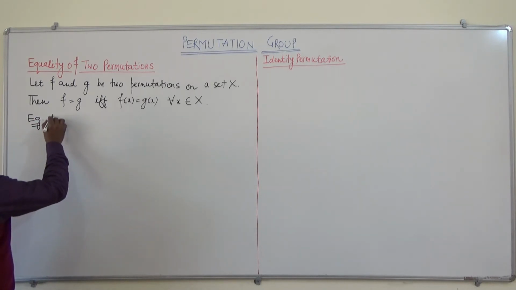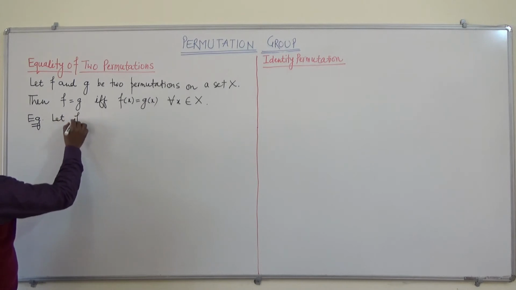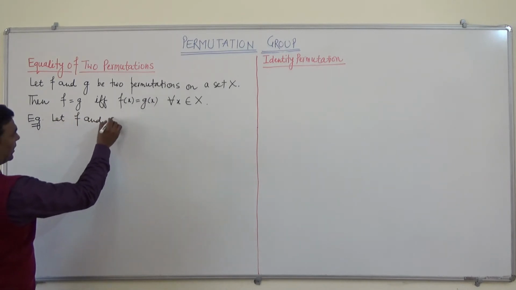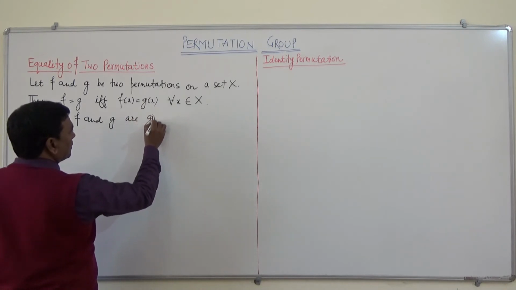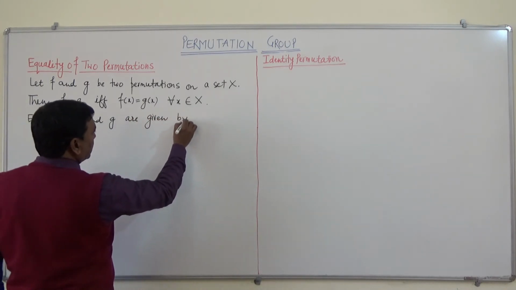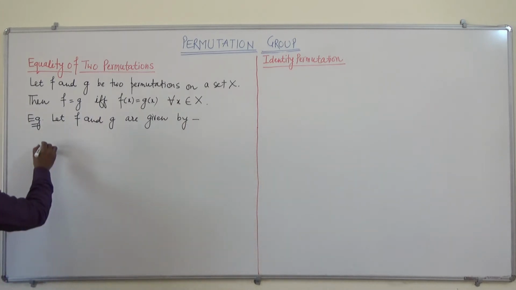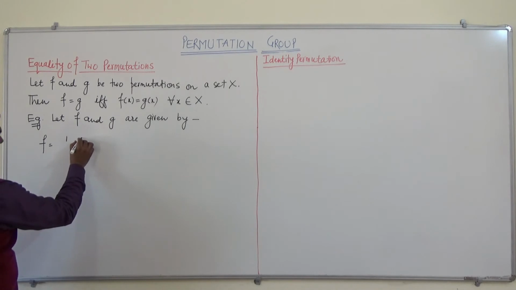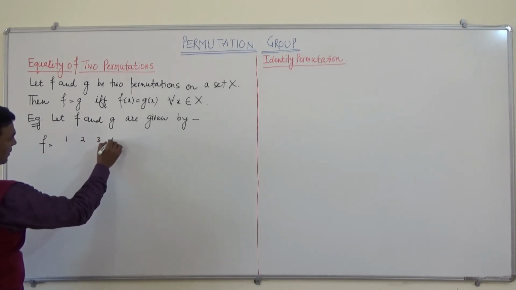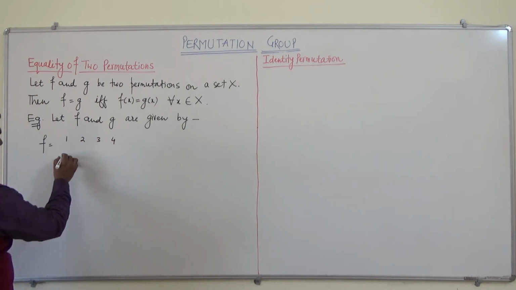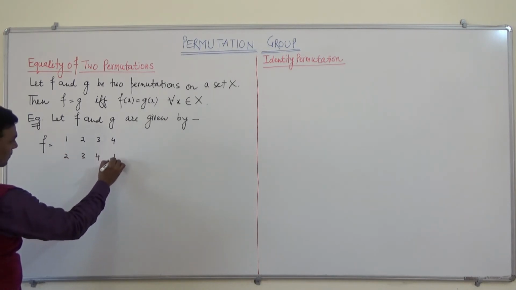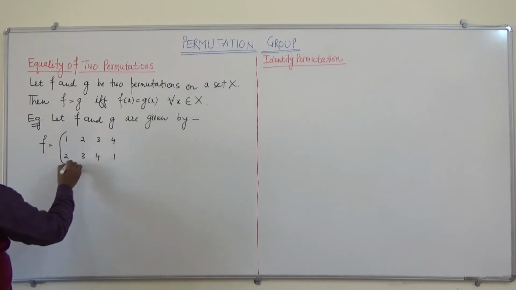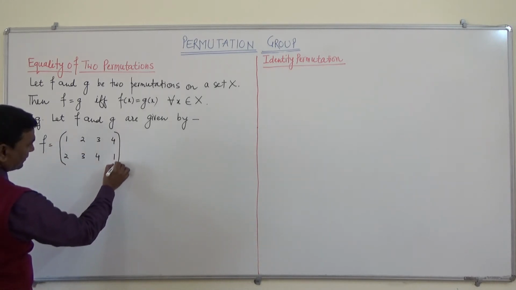For example, let f and g be given by: f is 1 2 3 4 in the first line and 2 3 4 1 in the second line.